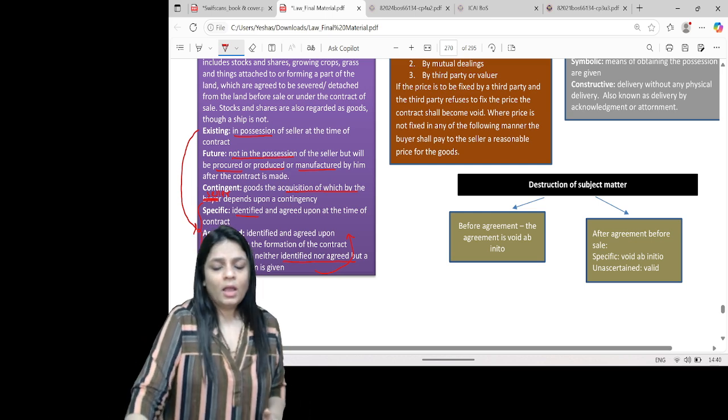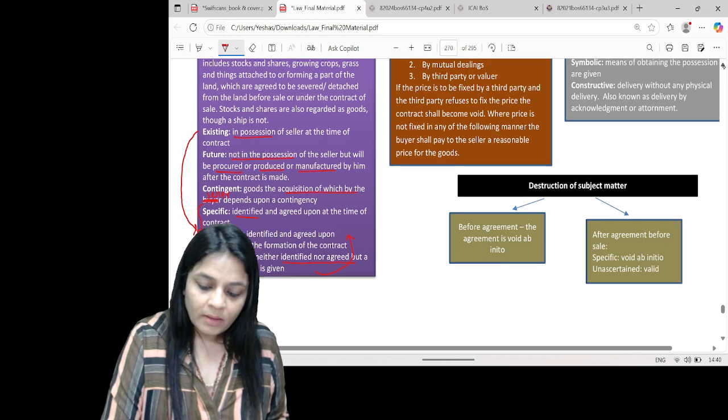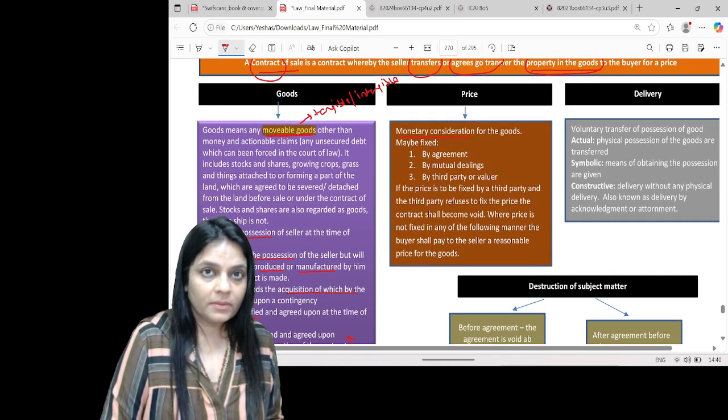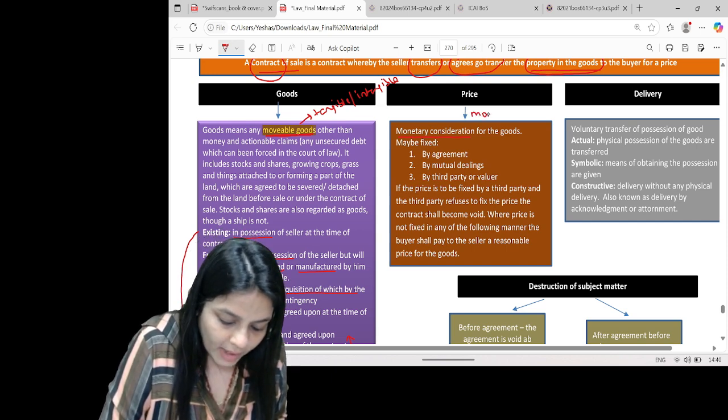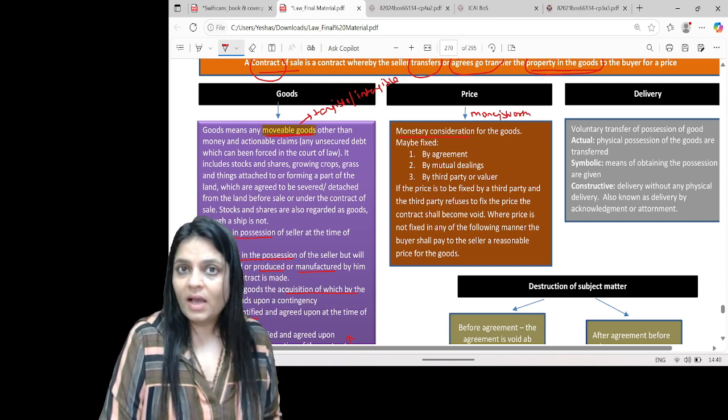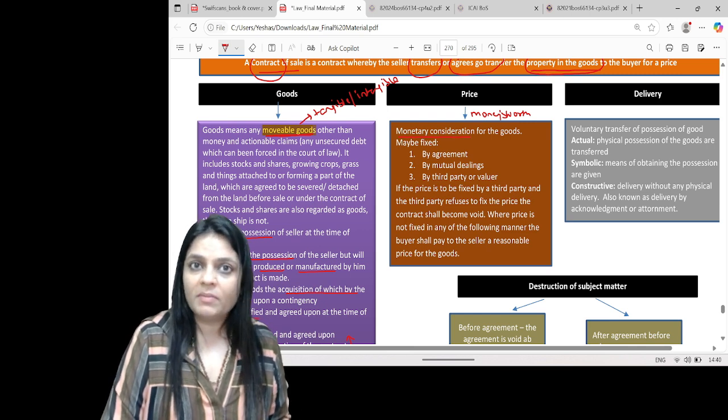I hope it's clear. Moving on to the next one, price. Price is the next essential and it is the monetary consideration. It is only money, not money's worth. When I say money's worth, it means in kind. And consideration in a contract of sale must be in cash.